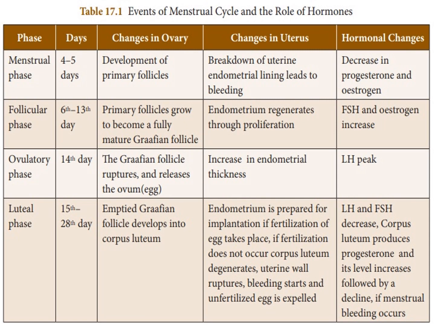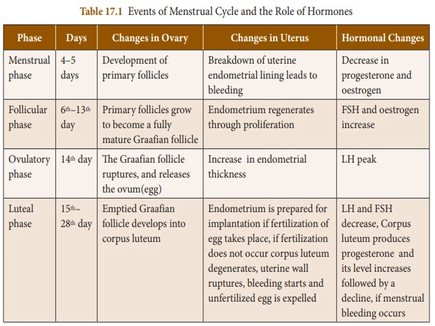The luteal phase lasts from the 15th to the 28th day. The emptied Graafian follicle develops into the corpus luteum. The endometrium is prepared for implantation if fertilization of the egg takes place.